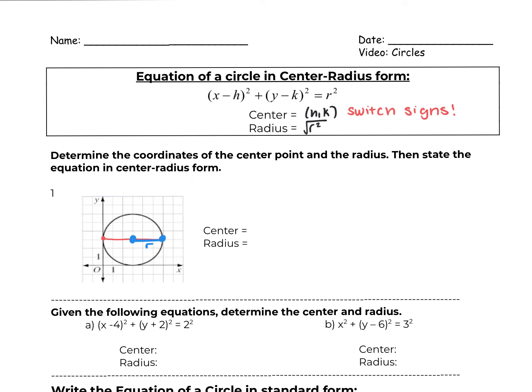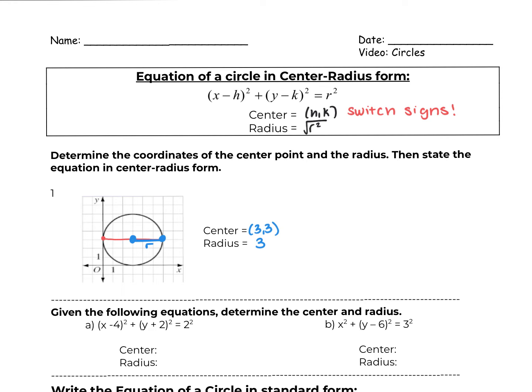So we can count those boxes, 1, 2, 3. So my radius is 3, and it looks as though my center is this coordinate. So 1, 2, 3, 1, 2, 3. So my center is (3, 3).